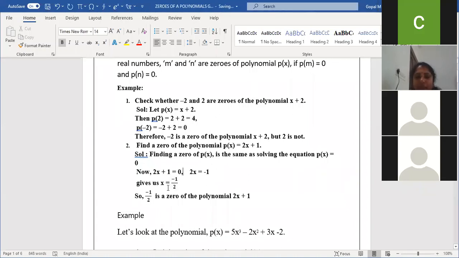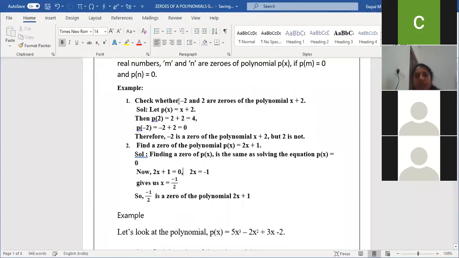So what is the x value? Minus 1 by 2. So how to check this one? In the place of the x value, you put minus 1 by 2. The 2 and 2 will get cancelled. Minus 1 plus 1 is 0. Am I clear, children? I hope it's clear to everyone.